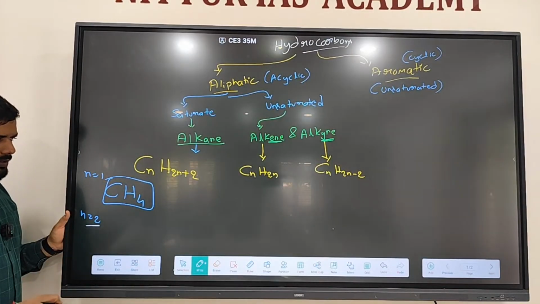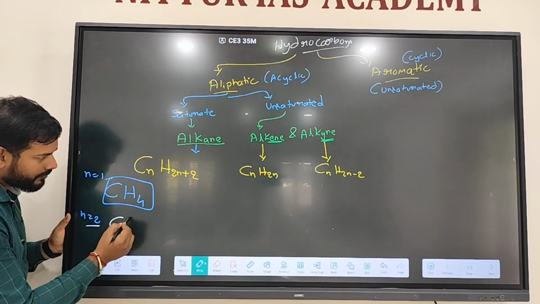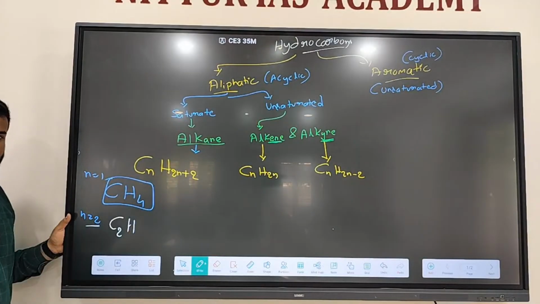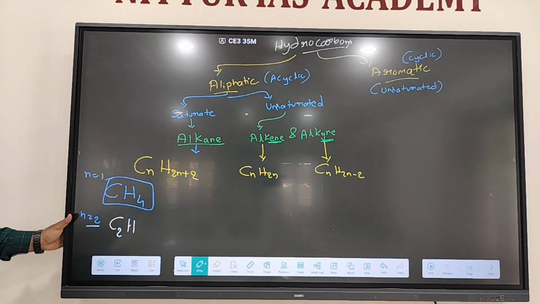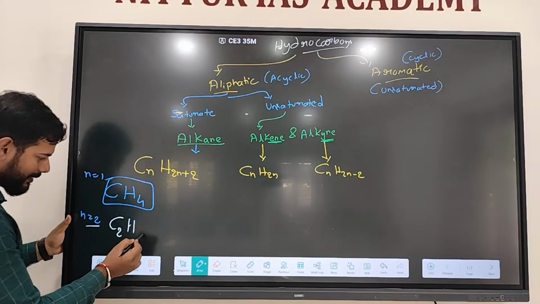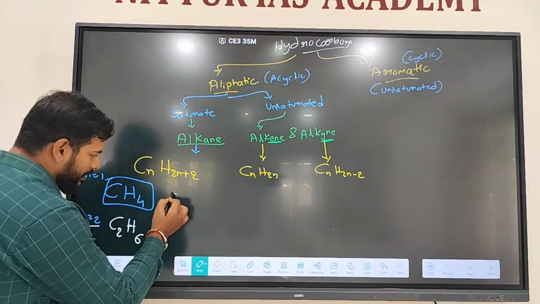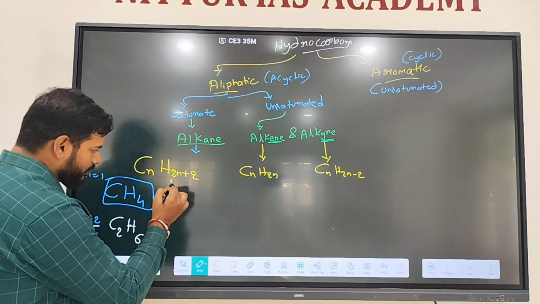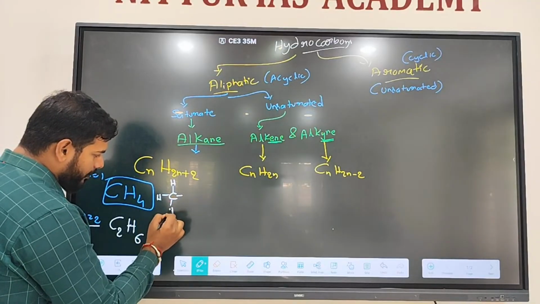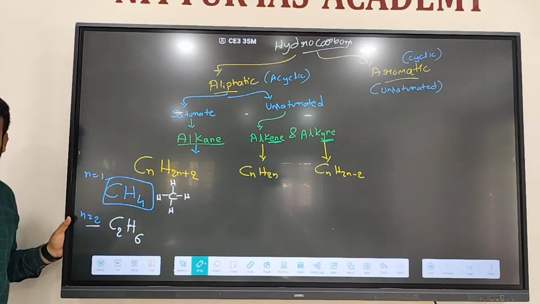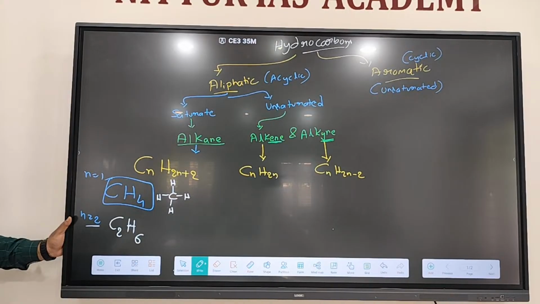n is equal to 2 means C2H, 2 twos are 4, 4 plus 2, 6. Okay, C2H6. Here CH4 has 1 carbon and 4 hydrogen, single bond, saturated hydrocarbon.